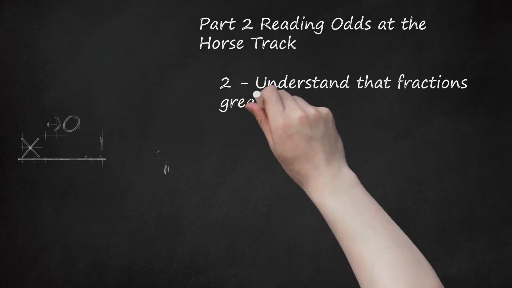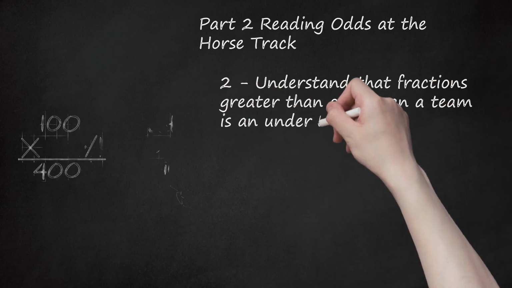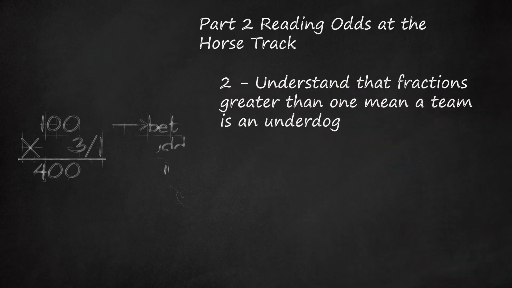2. Understand that fractions greater than 1 mean a team is an underdog. This makes sense, because you would expect a bet on the underdog to have a higher payout. If you have a hard time with fractions, then see if there is a larger number on top than on bottom. If so, that team or horse is not expected to win. When you bet for the underdog, it is called betting against the odds.